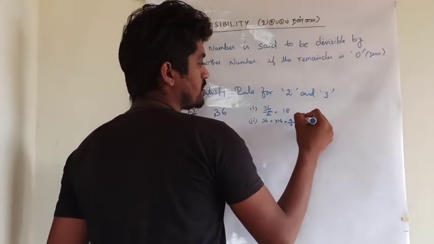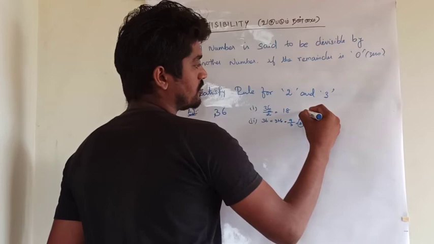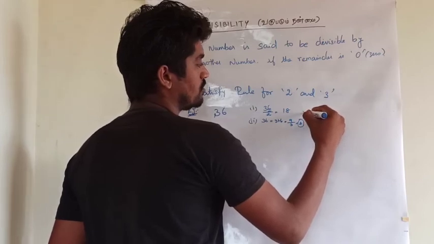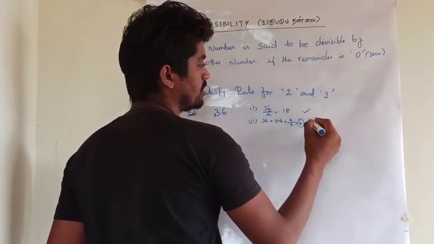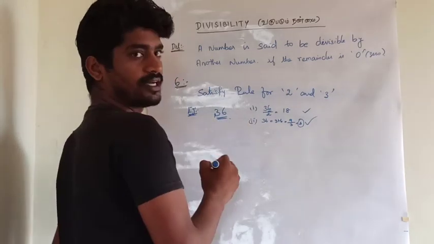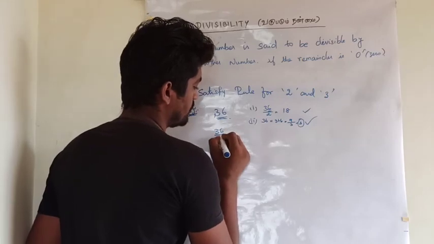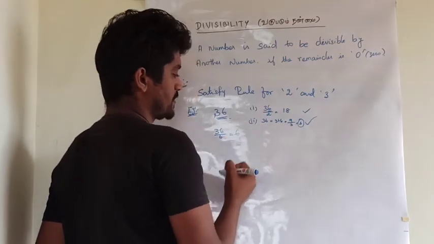So the remainder is 0. It is also satisfied. The rules for 2 and 3 both are satisfied. So the given number is completely divisible by 6. So 36 divided by 6 is 6 times.